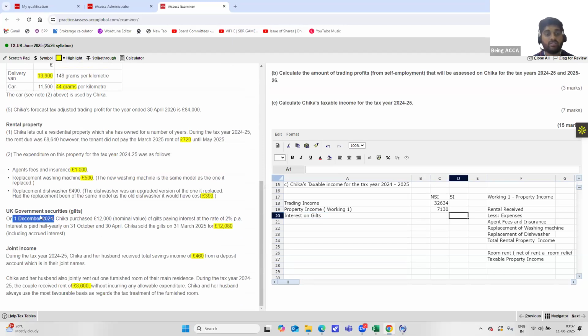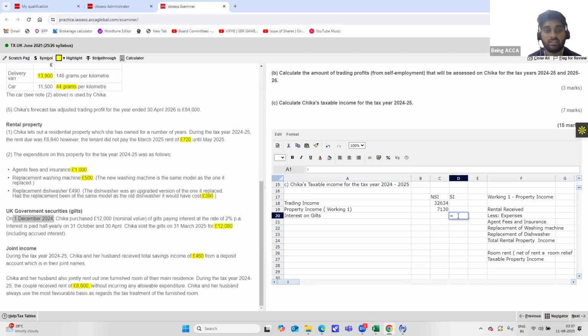So from 1st December 2024 until 31st March 2025, that is your tax year. December to January, January to February, February to March, and March to April, because it's on 1st December. So we take 4 months into consideration. Interest on gilts will be a part of your savings income.